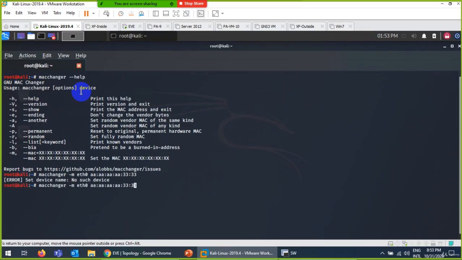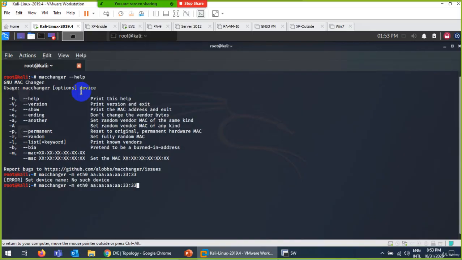No such device. Let me see what I did wrong. macchanger M Ethernet, 1 2 3 4 5 6 7 8 9 10 11 12. It looks the same to me.